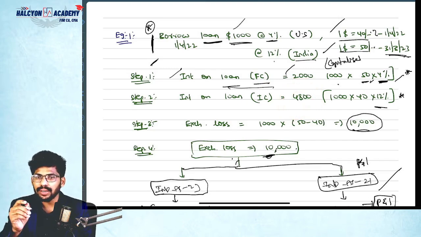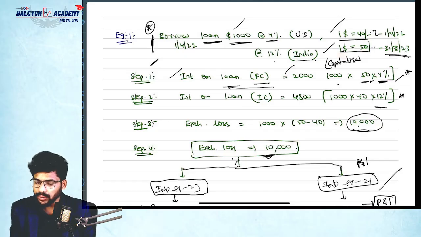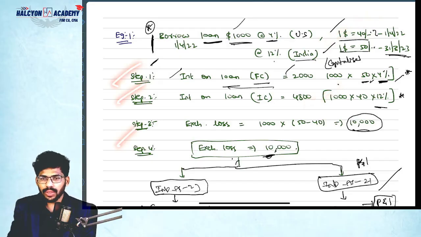When you're calculating interest in foreign currency, then only you need to take the year ending dollar rate. But if you take a loan today, the value is 40,000, and you need to pay interest on 40,000 only. Correct or not? Yes. Interest is 12%, so 4,800. So there are just 2 steps. Step number 3.